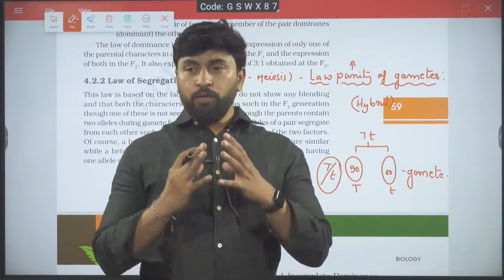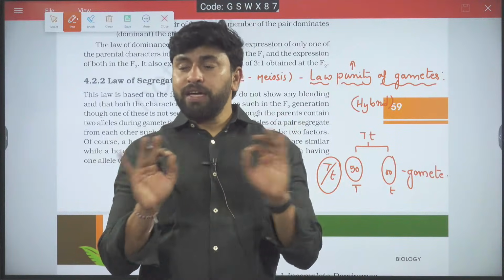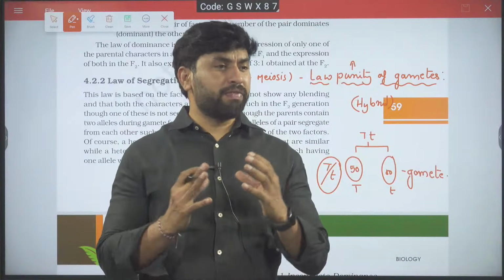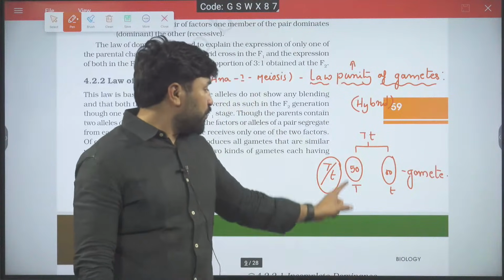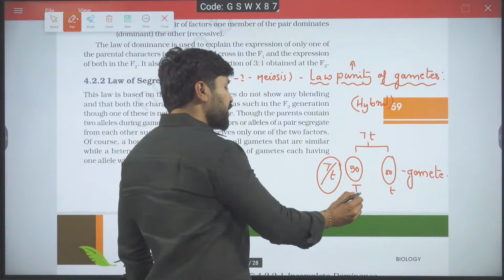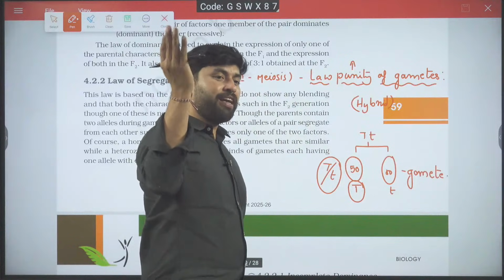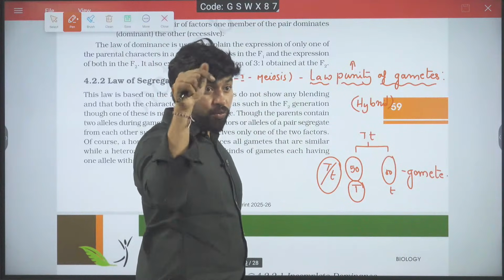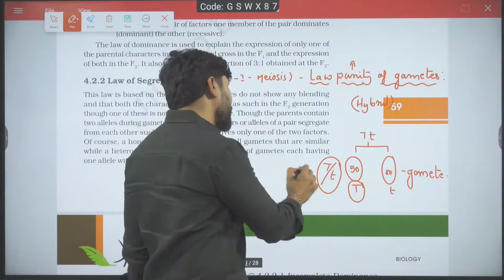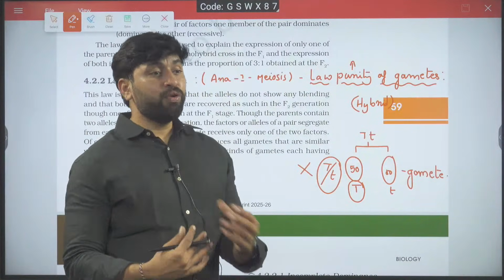Am I correct? Pure means lack of any kind of combination of same or different traits. If you take one gamete, either you get one allele completely or you get the other allele completely in another gamete. But in one gamete, half dominant allele and half recessive allele, we never get. That's why this law is also called the law of purity of gametes.